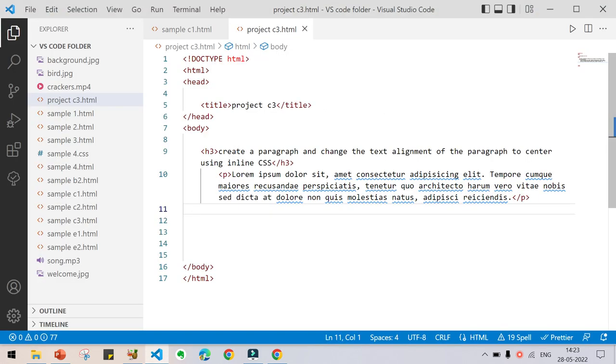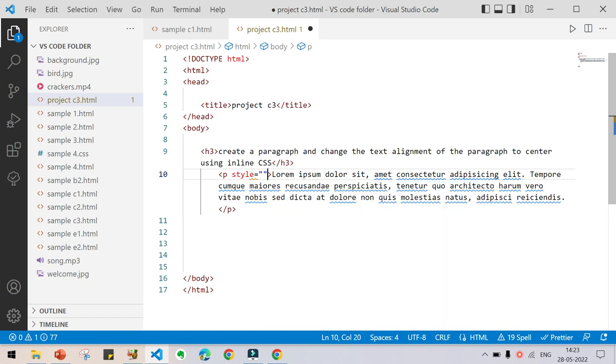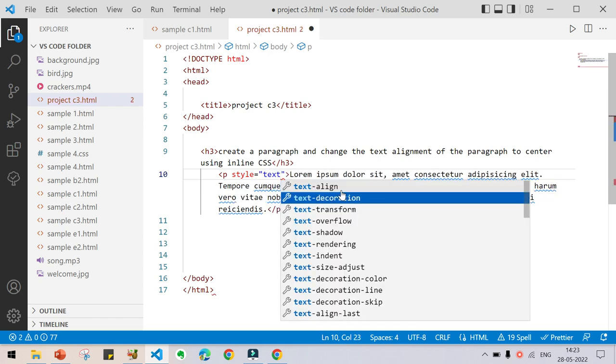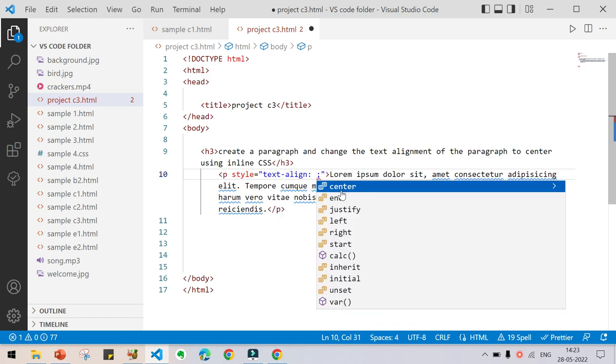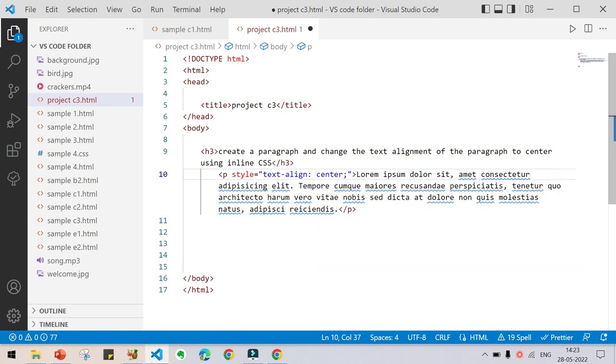In order to use inline CSS, create the style attribute: type style and press enter, and inside the double quotes type text-align and press enter, and here you can see a lot of text alignment options. Just give center.